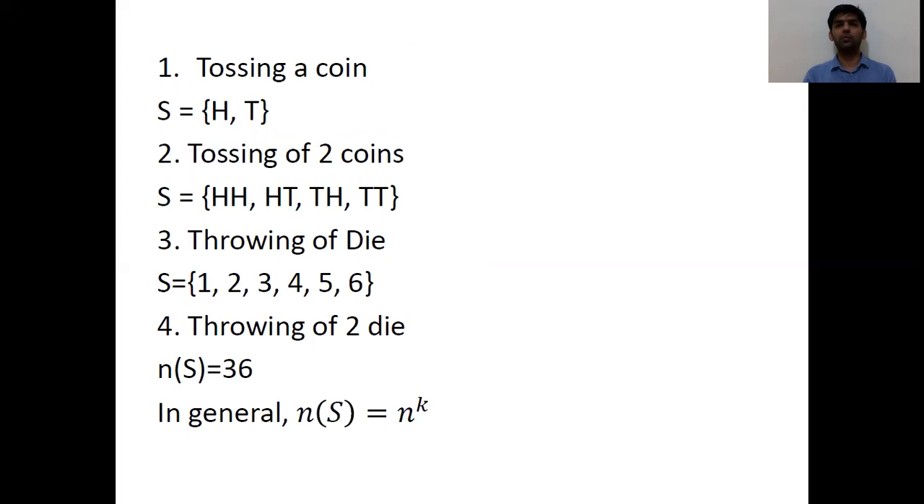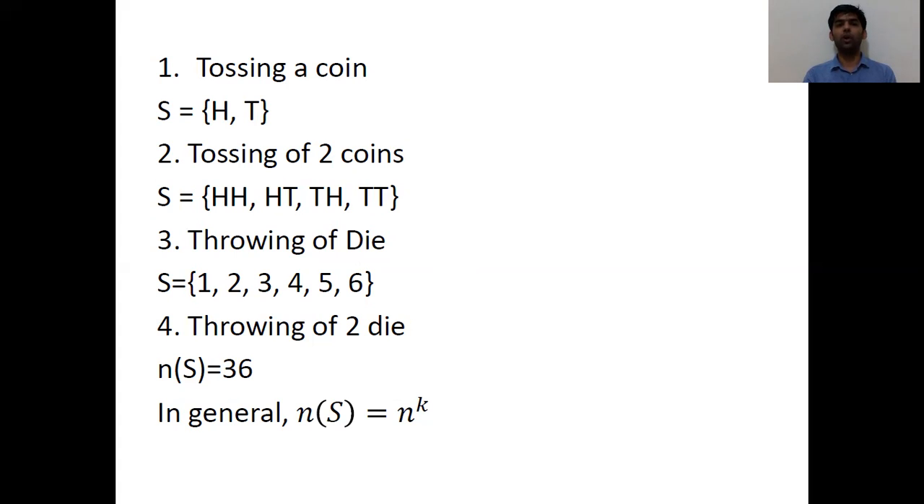Now these are a few examples of how to write the sample space. The first example is tossing a coin. We'll have two possible outcomes, heads and tails, so our sample space will have two elements, H and T. The second example is tossing two coins. Our sample space will contain the elements HH, that is both coins have heads, or HT, one head, one tails, or TH, one tails, one head, or TT, that is two tails.